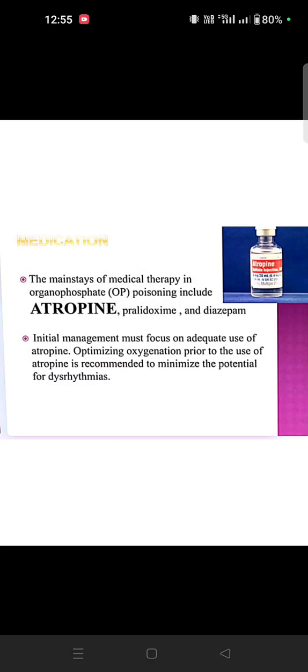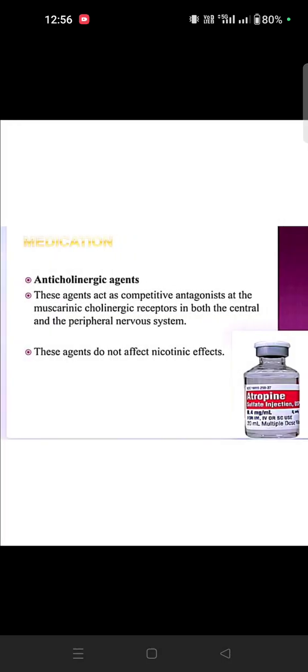So medication: atropine we can give as the antidote, and diazepam to the patient to control seizures. Initial management must focus on adequate atropine use and oxygenation, because sometimes bradycardia will happen, so we can use atropine also, no problem. Then medication, an anticholinergic agent. This is a competitive antagonist at the muscarinic cholinergic receptor, in both the central nervous system and periphery. It does not affect the nicotinic effect.